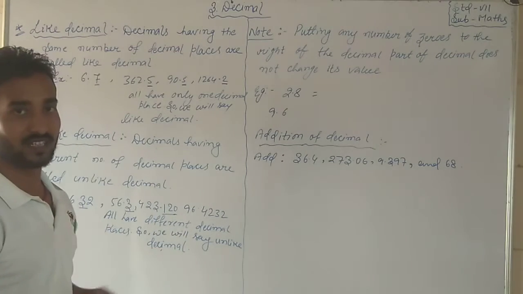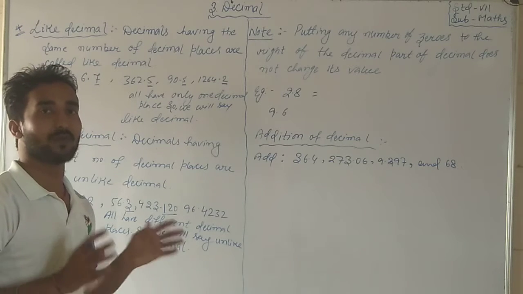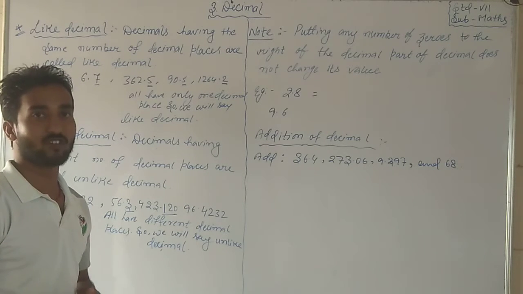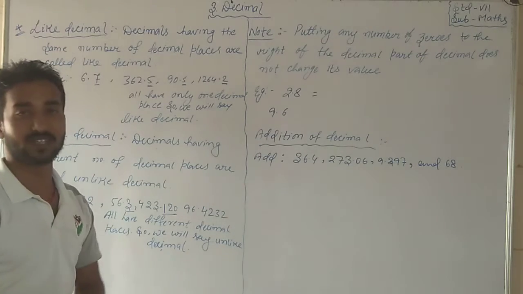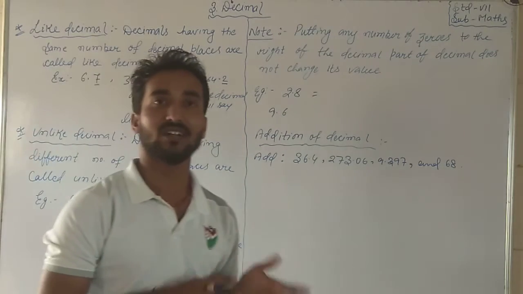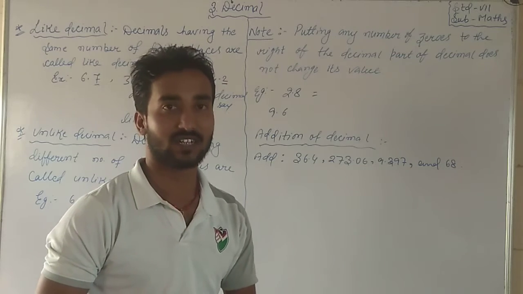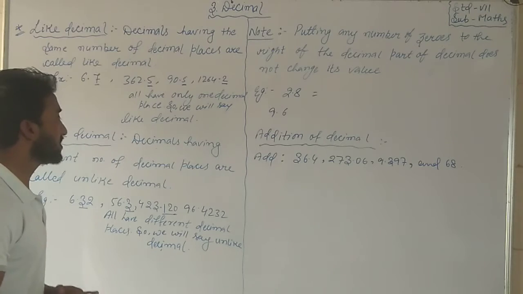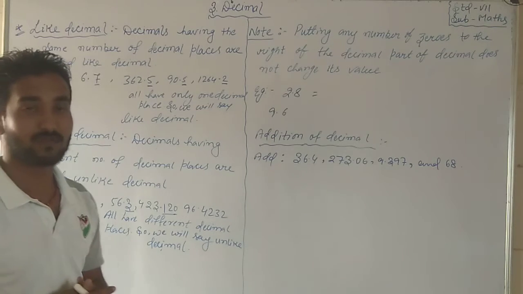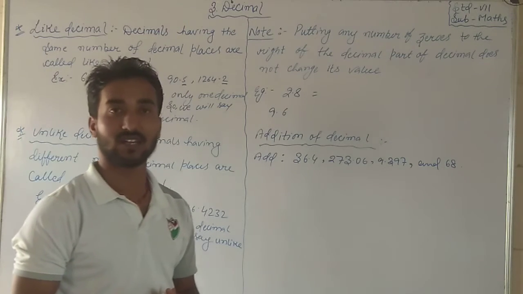And come to unlike decimals. In unlike decimals, it is just the opposite. Decimals having a different number of decimal places. If there are different decimal places, we can say that is an unlike decimal.